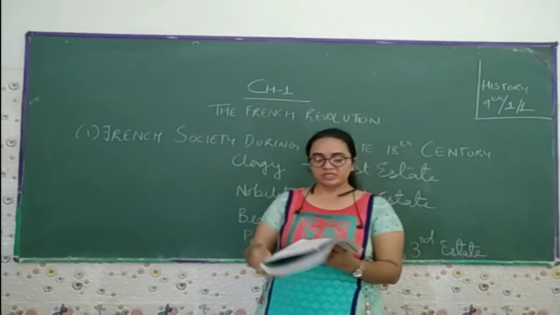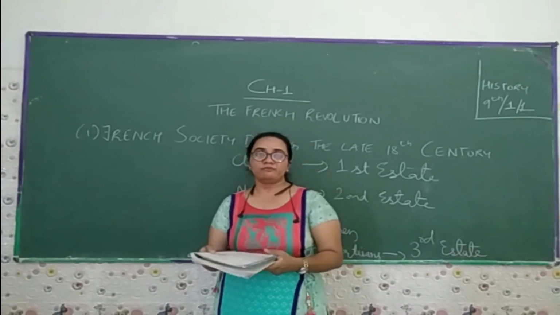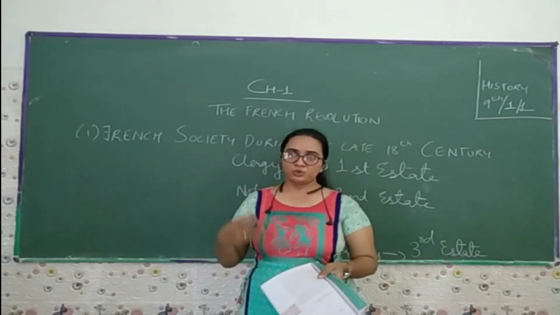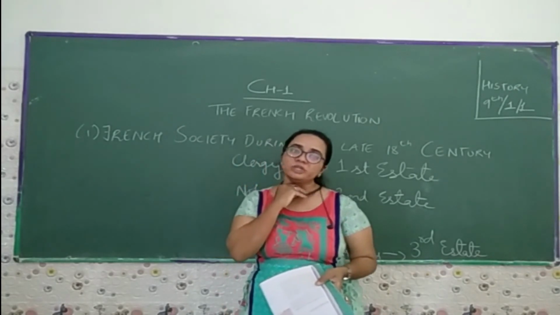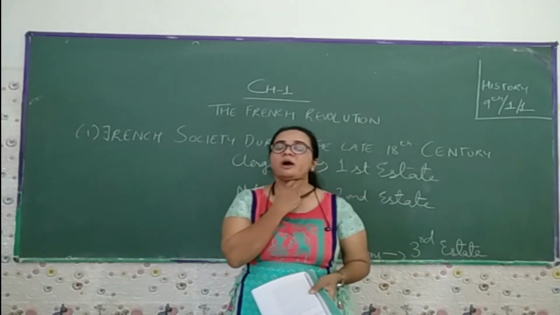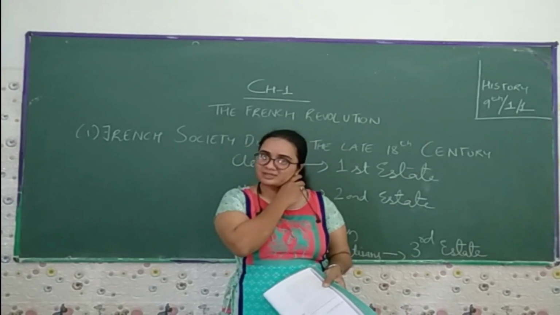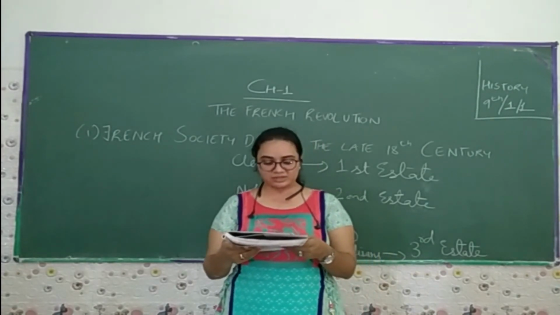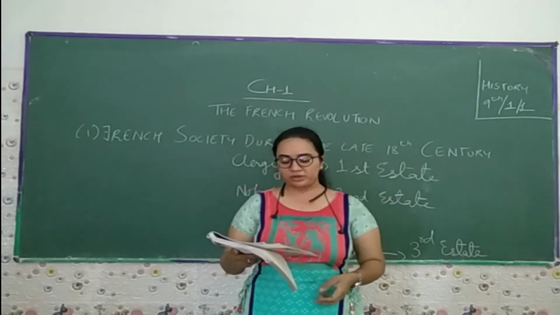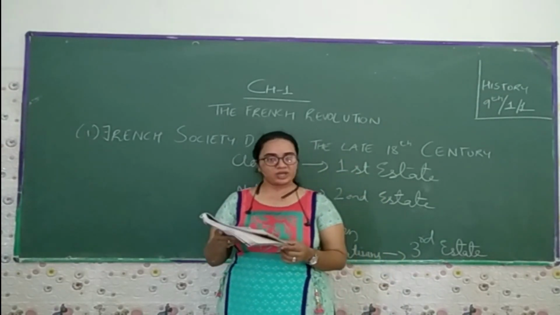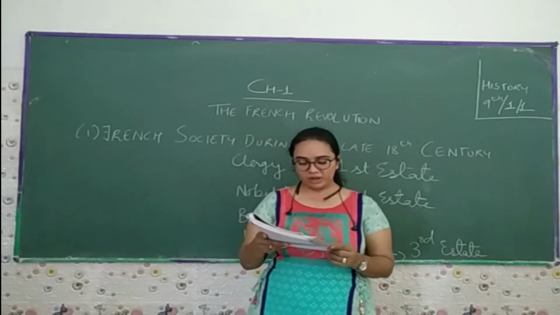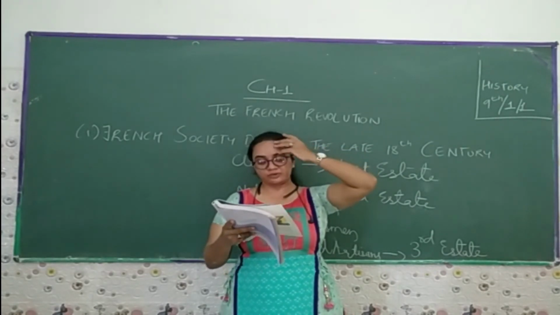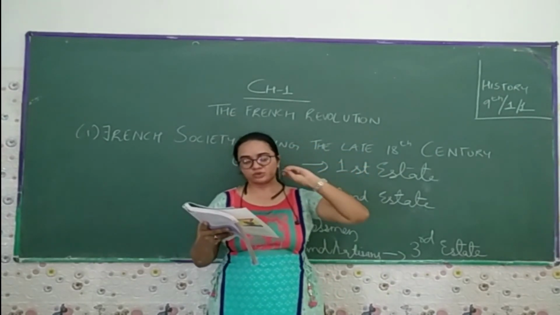So in this case, the third topic is the growing middle class and the end of privileges. Here the people used to demand reforms, so that certain privileges could be enjoyed by middle class people as well as the upper estates, the first estate and the second estate. Now the times were changing. In the past, peasants and workers had staged revolts against increasing taxes and food scarcity due to drought, but they lacked the means and the program to carry out full-scale measures that would bring about a change in the social and economic order.